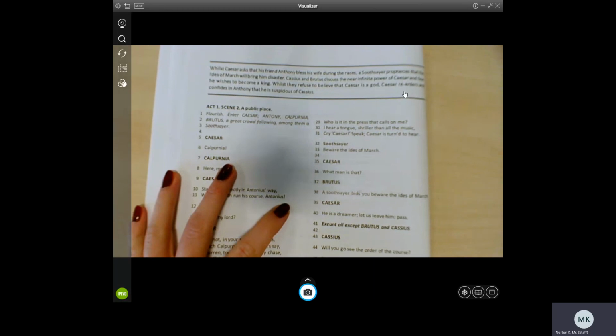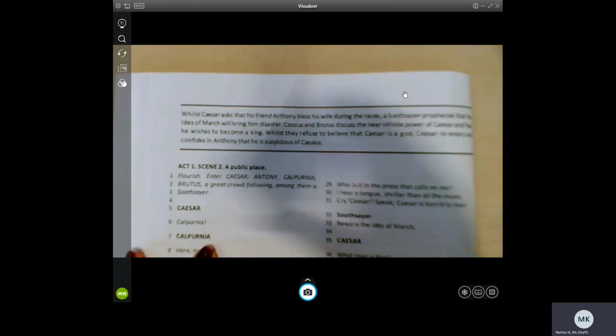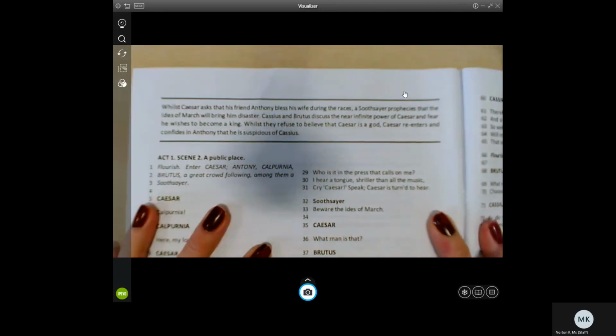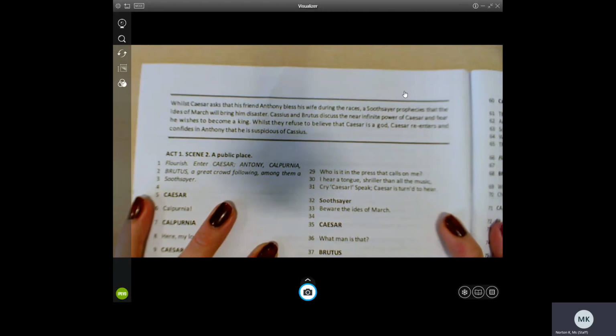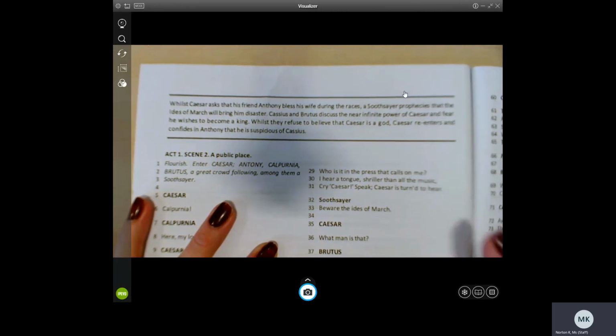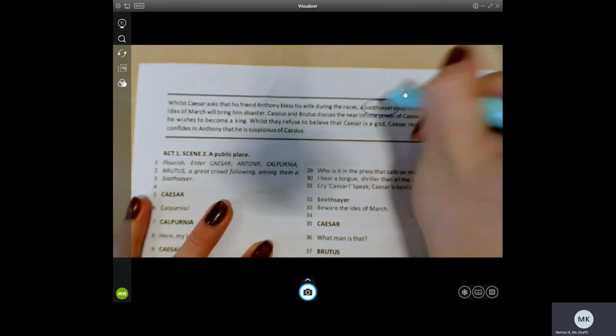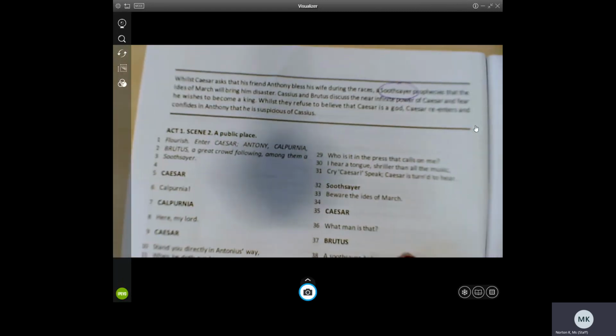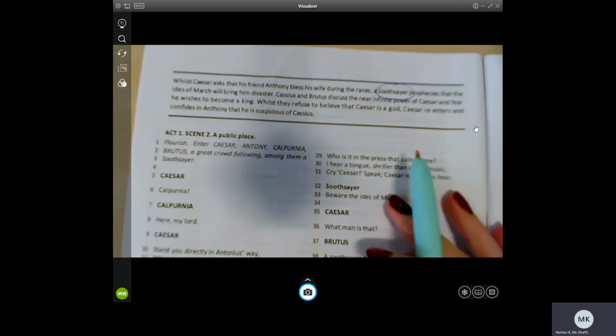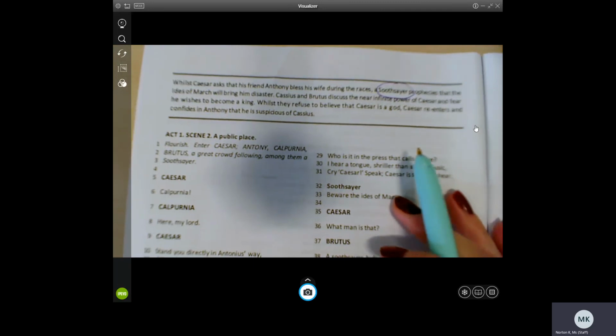So let's start with the bit of a summary at the top. While Caesar asked that his friend Antony bless his wife during the races, a soothsayer, I'm writing, you're writing, if you've got your booklet, you should be writing with me, a soothsayer prophesies that the Ides of March will bring him disaster.